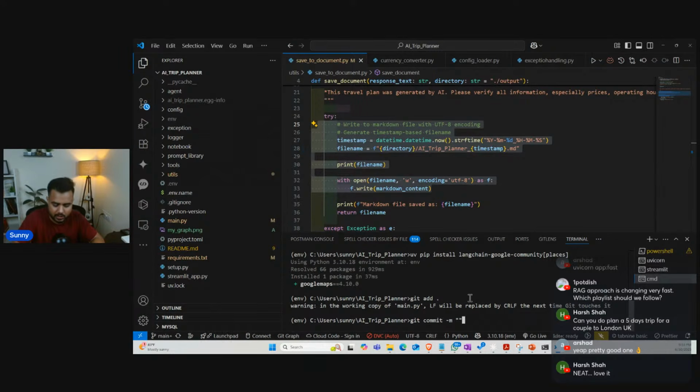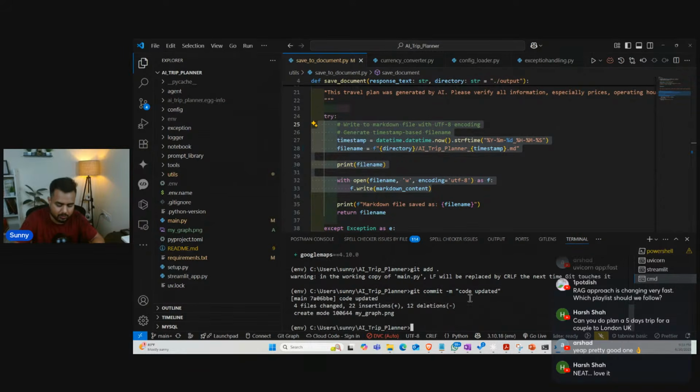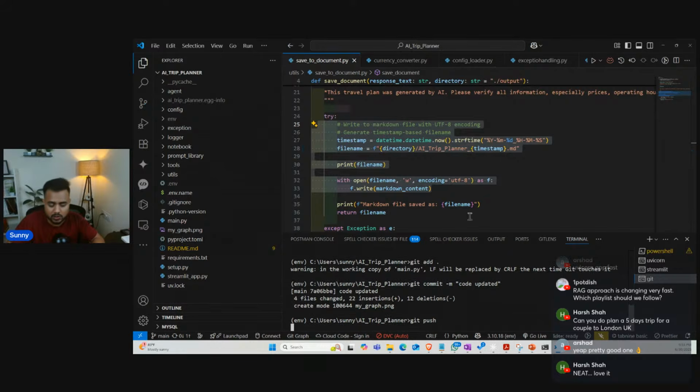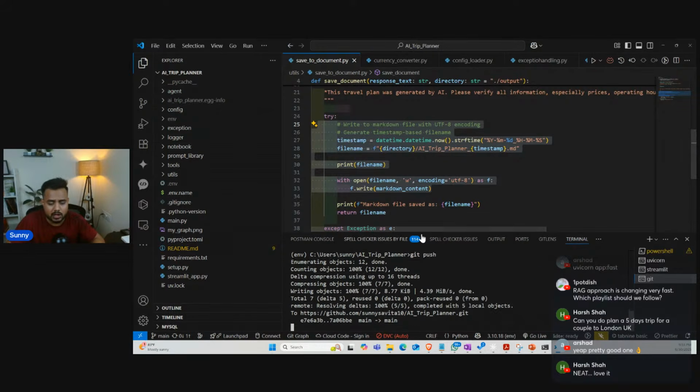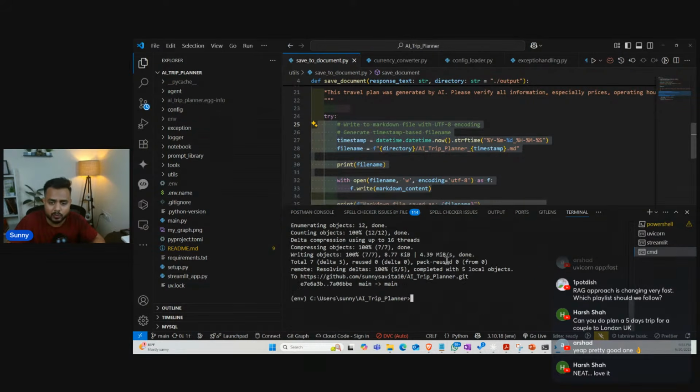Git commit -m "code updated". Okay, and then I can push it. So here I can write git push, guys. So whatever changes were there, I simply pushed them.